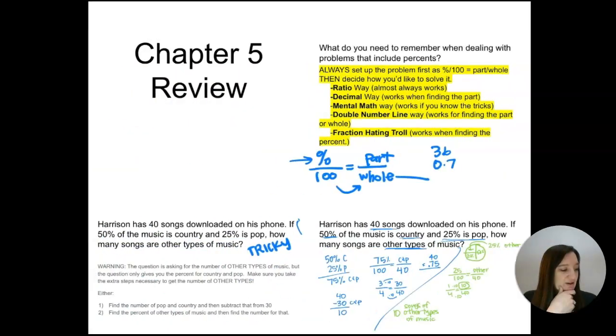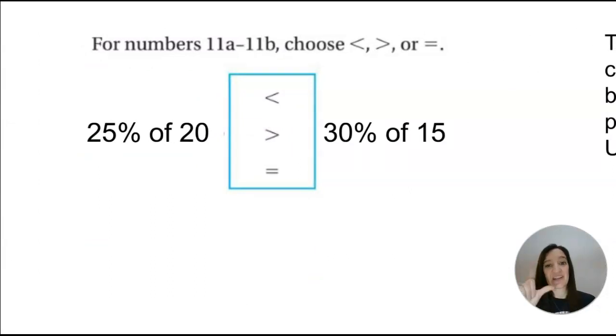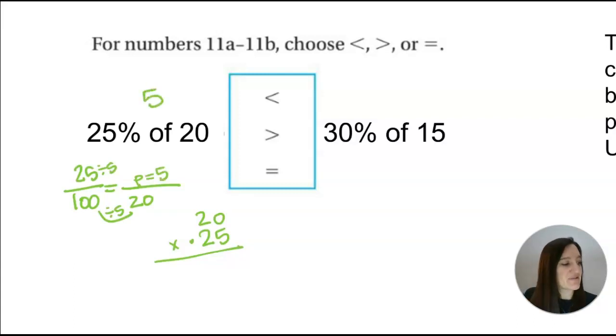Okay. All right. This question is asking us to create an inequality, meaning less than or greater than or equal to. And we can do that by setting it up the ratio way. You're going to see me do that a lot. And now, because I know I'm looking for the part, I can change that and do it the decimal way. Or I can be like, hey, look, there's a divide by 5 relationship and get that this is 5. And then I'll do the exact same thing to the other side. 30% out of 15.